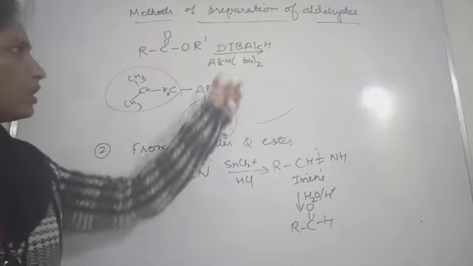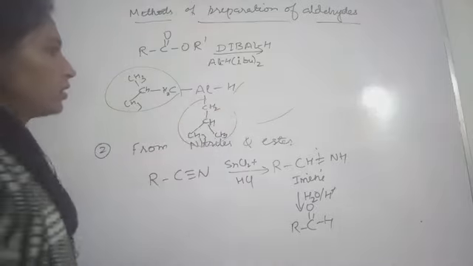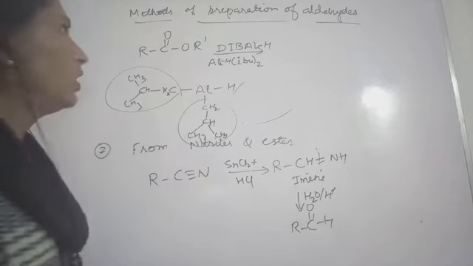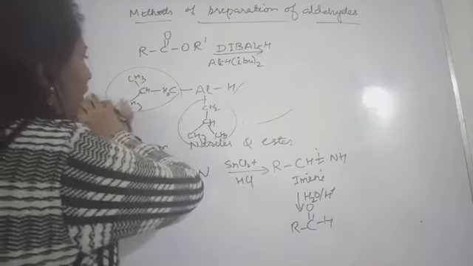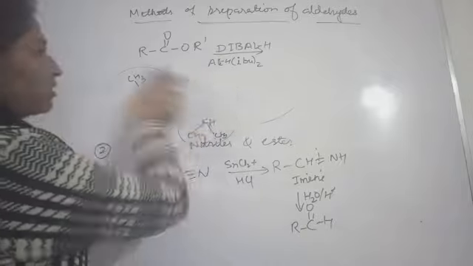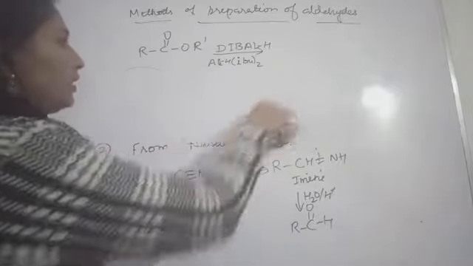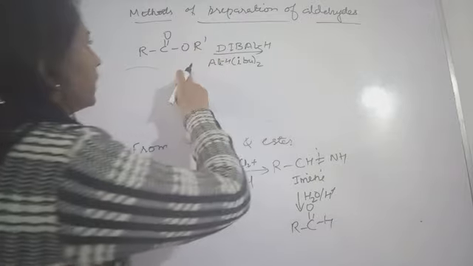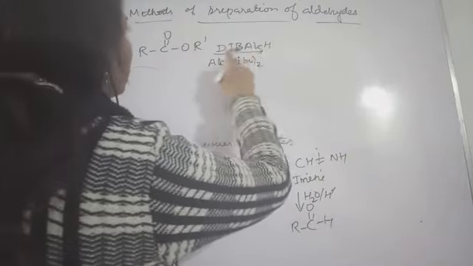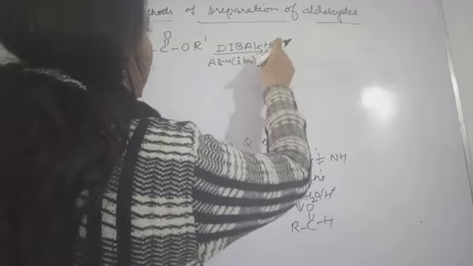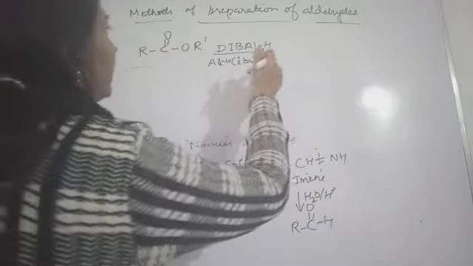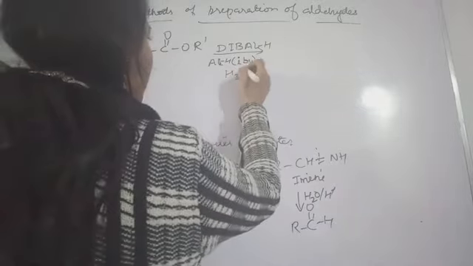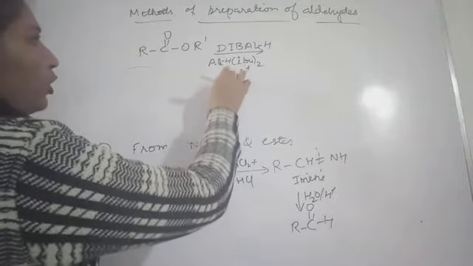This hydrogen will help in the reduction. So this hydrogen will get attached. I'm rubbing this. I hope you understood this now. So in this case, you will get this because of the diisobutyl aluminium hydride, followed by hydrolysis.